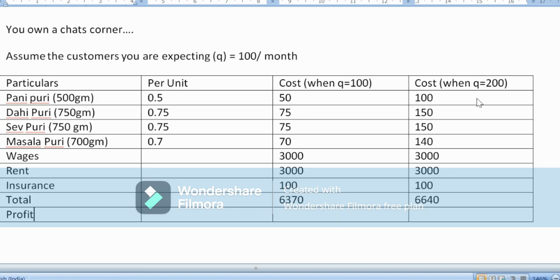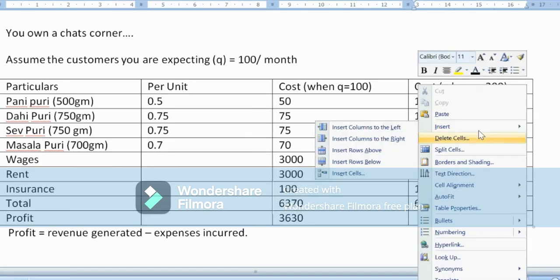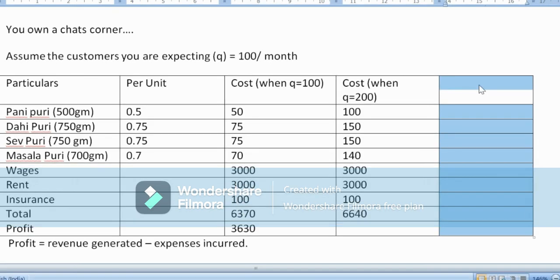The revenue generated when it is 200 people is going to be 20,000. And the profit, as I've already said, when it was 100, is 3,630. How did I get the profit? Profit is equal to revenue generated minus the expenses that are being incurred. So for 100, the revenue generated was 10,000 minus the expenses incurred of 6,370. So my profit here is 3,630.